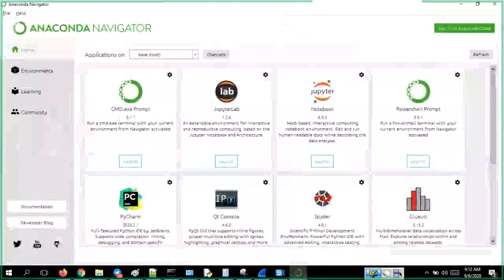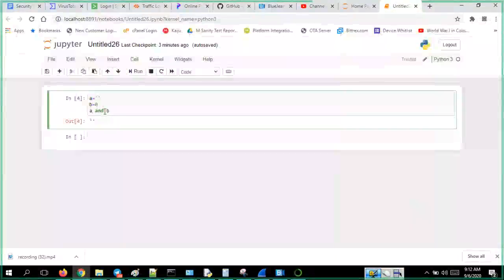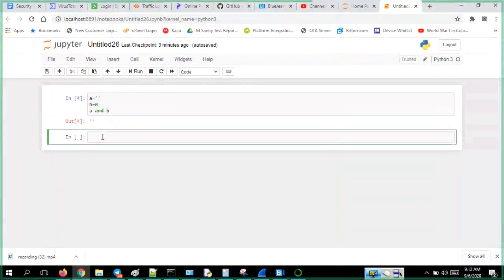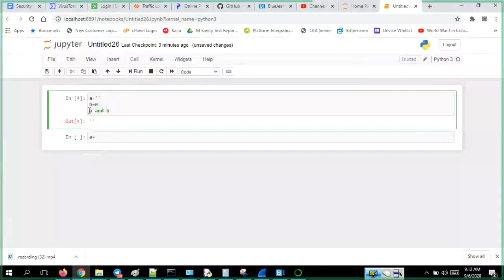Now I'll just modify this. A is equal to, I will put this print like this, and 10, again I will put it as 20.